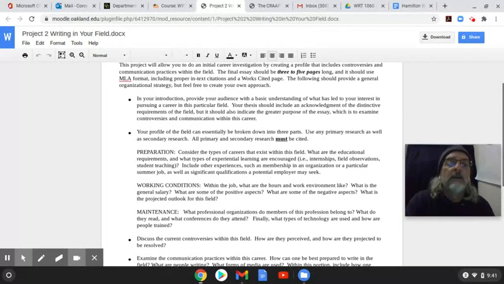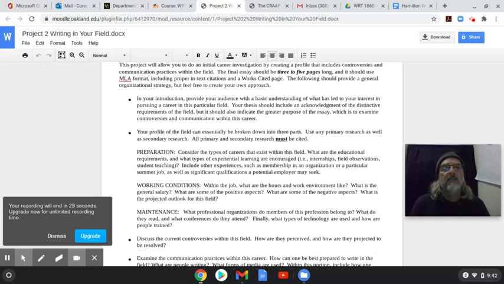I encourage us to think about this when we're pre-writing: take your first paragraph, make it your introduction, and just acknowledge these things here, and make sure we have the support for it. Then move to your body paragraphs, and start talking about preparation. What are the things that are required? Do I have the reliable sources to address the things in the body paragraph for preparation? Do I have the necessary reliable sources to support what the working conditions are, or at least what I'm going to say that they are?